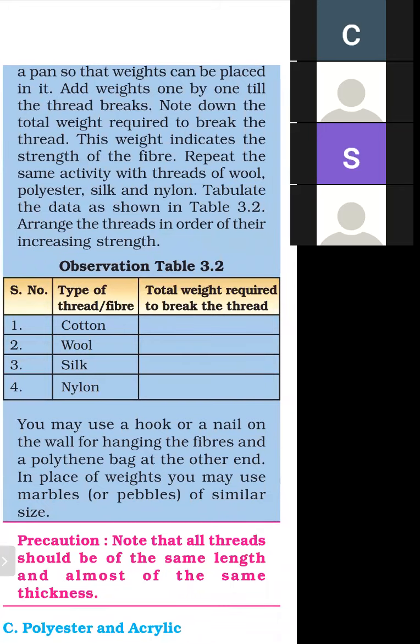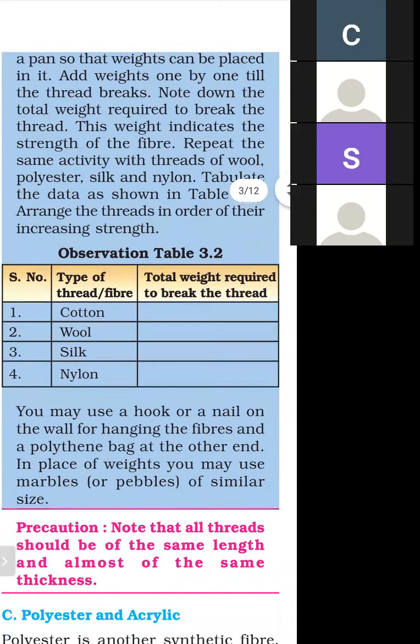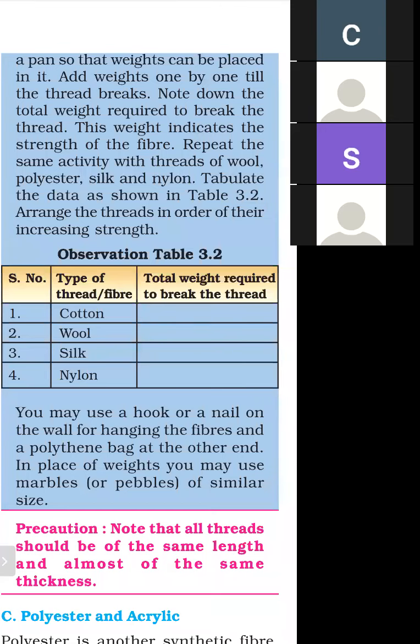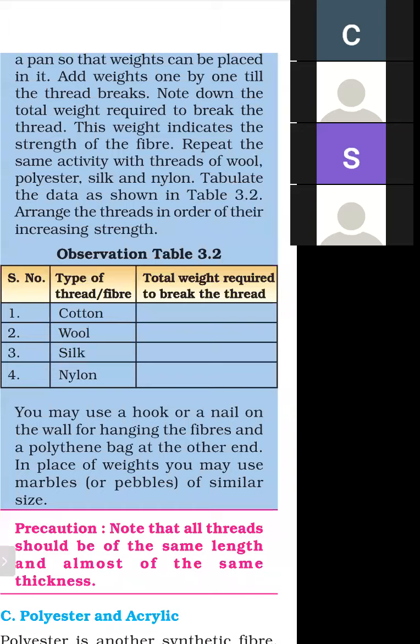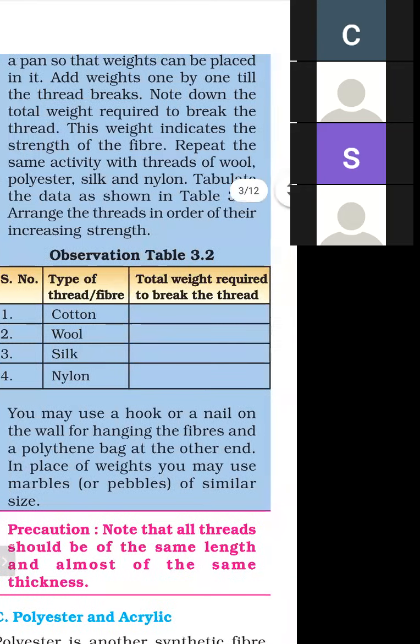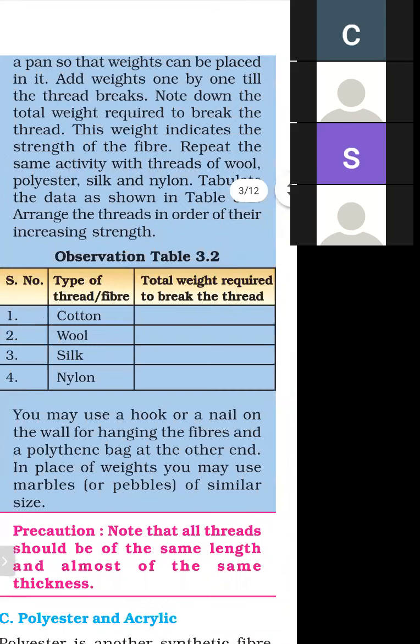You may use a hook or nail on the wall for hanging the fibers. If a clamp stand is not available, we can use the wall for hanging the fibers, or we can use a polythene bag at the other end. In the place of weights, you may use marbles. If weight is not available, we can use marbles. We can use pebbles of different size. So you can do this activity at your home.